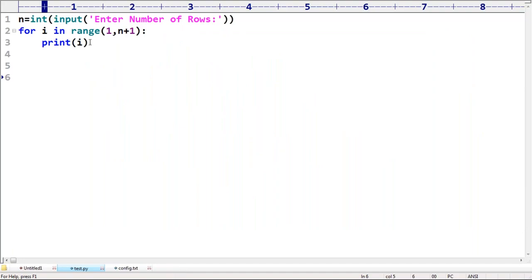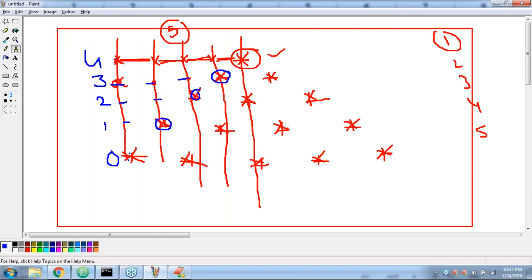First print 4 spaces. Are you getting? But 4 means what is the value? Can you please tell? 4 means what is the value? N minus 1. Correct or not?